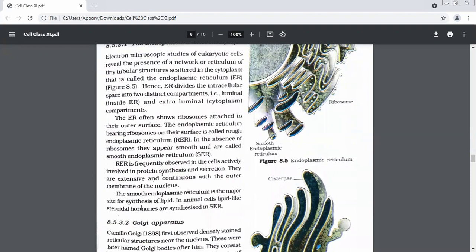The smooth ER is the major site for synthesis of lipids. RER was a major site for synthesis of what, children? Proteins. SER is a major site for synthesis of lipids. In animal cells, we have hormones also, steroids, which are like lipids only. They are also produced in SER. So basically, what was being produced in SER, children? Lipids.